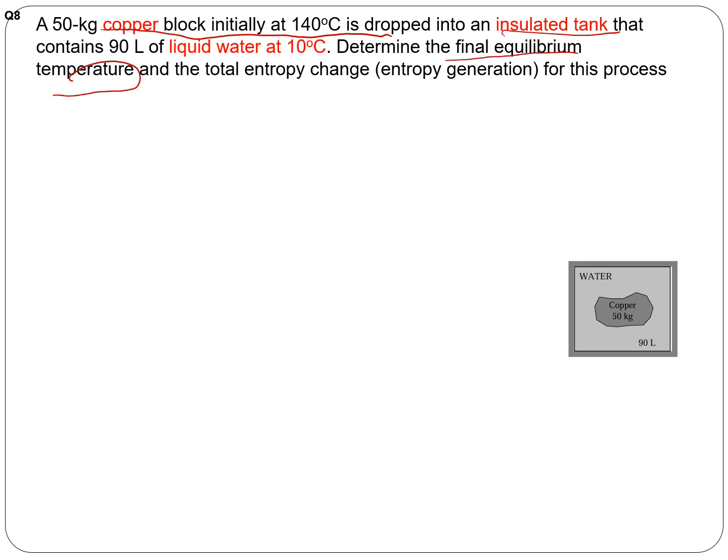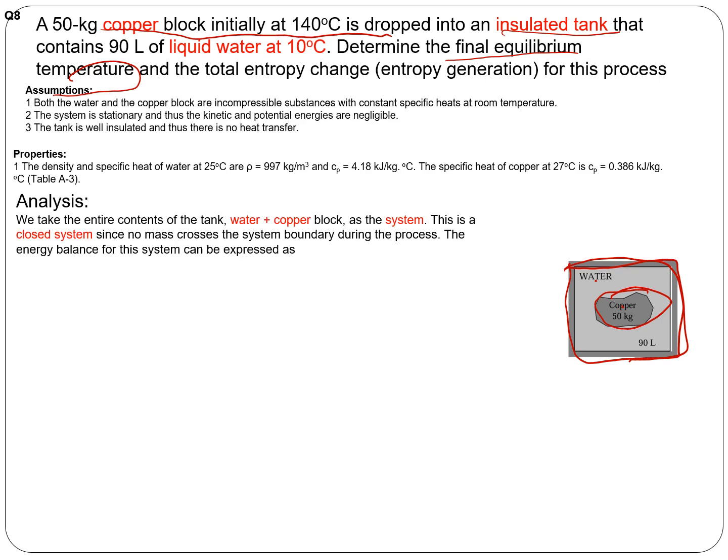I think the final equilibrium temperature is associated with the first law of thermodynamics. Copper is the system here, and water is the surrounding. You can consider both in this type of problem, as an isolated system where everything happens within it. So system plus surrounding is an isolated system, and if you make use of this, you can find the equilibrium temperature. The copper is at higher temperature, so it gives heat to the water, and the water accepts the heat.